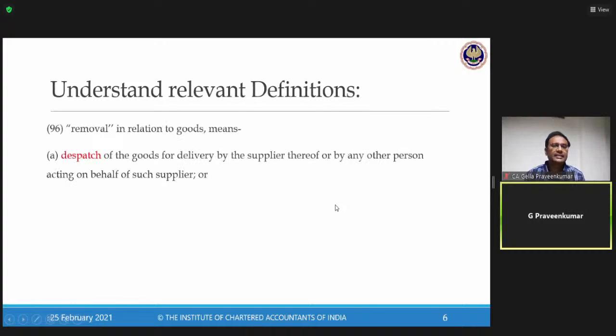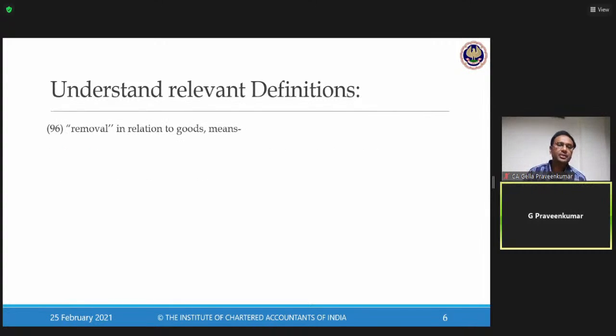Now, this is the next point which I would like to draw attention to, for many of you who are going to get qualified in a short span, and you may choose to get into litigation, to practice in indirect taxation, or to get into corporate. There is a term called removal, which has been defined in the GST law. If you see the way the law tries to bring clarity on the subject, they have taken utmost care not to leave litigation on any front. Now, this term removal has been defined in GST law like this. When we talk about removal, it is only in relation to goods; for services and intangibles, we need not talk.